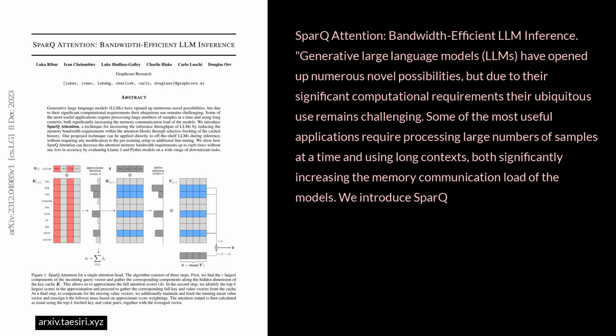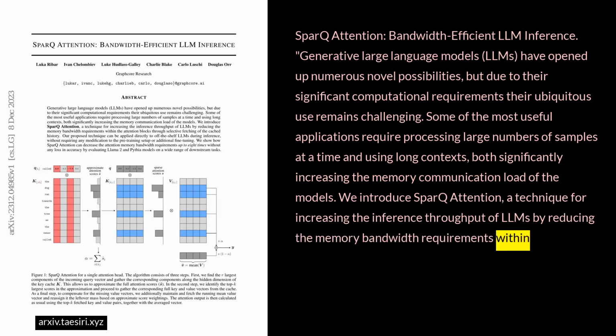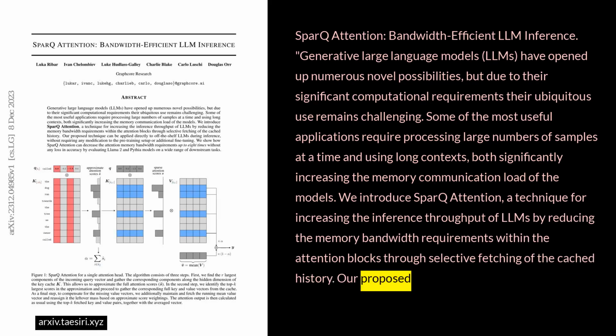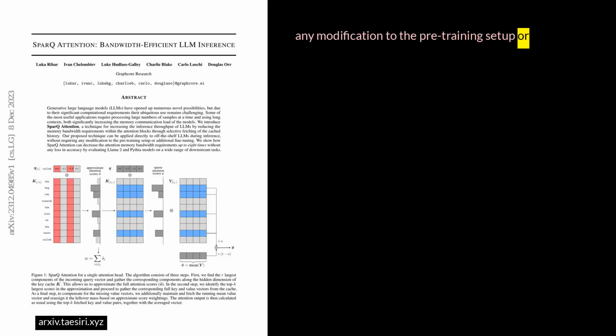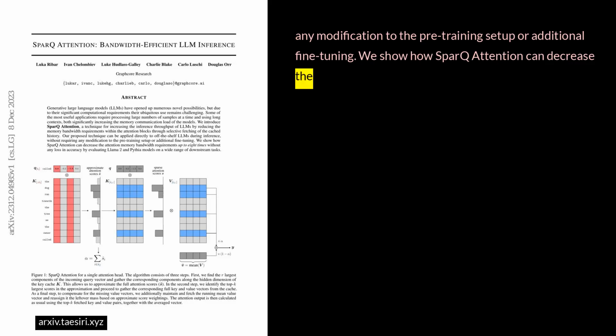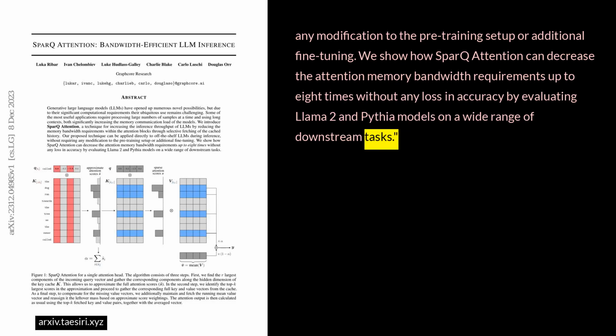We introduce SparQ Attention, a technique for increasing the inference throughput of LLMs by reducing the memory bandwidth requirements within the attention blocks through selective fetching of the cached history. Our proposed technique can be applied directly to off-the-shelf LLMs during inference, without requiring any modification to the pre-training setup or additional fine-tuning. We show how SparQ Attention can decrease the attention memory bandwidth requirements up to 8 times without any loss in accuracy by evaluating Llama 2 and Pythia models on a wide range of downstream tasks.